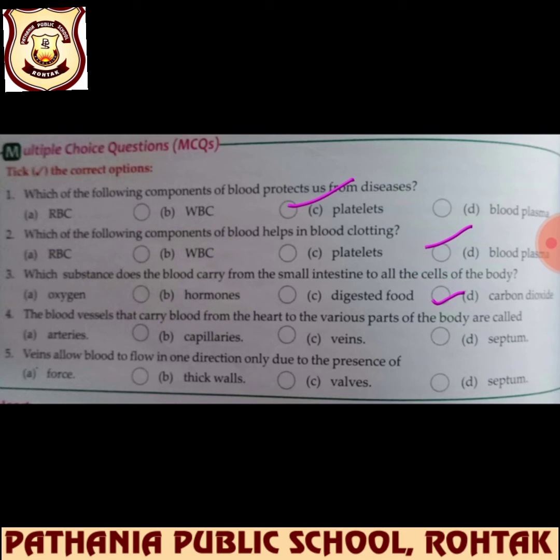The blood vessels that carry blood from the heart to the various parts of the body are called, yes, various parts of the body that we are taking, that is arteries. Veins allow blood to flow in one direction only due to the presence of.